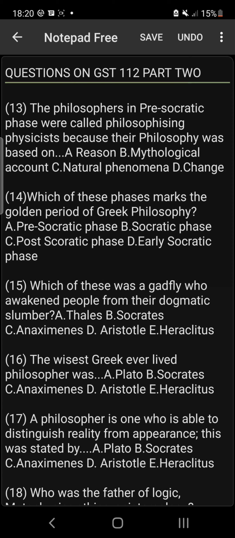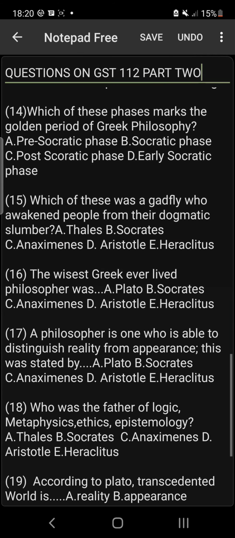Please, the answer is natural phenomena. Okay. Number 14. Which of these phases marks the golden period of Greek philosophy? Please, the Socratic phase marks the golden period of Greek philosophy. So the answer is B.